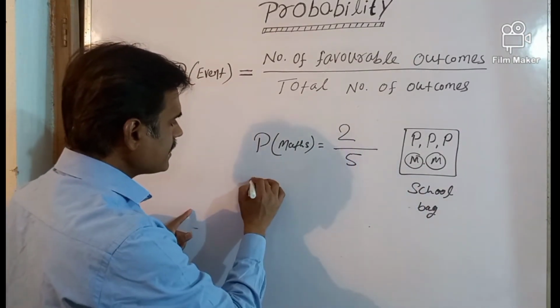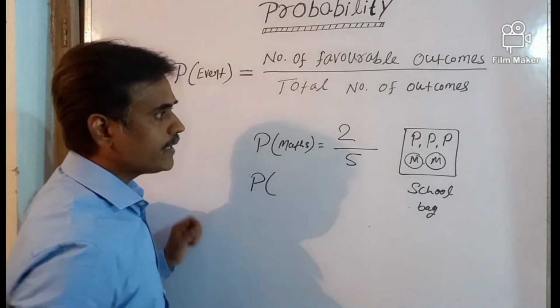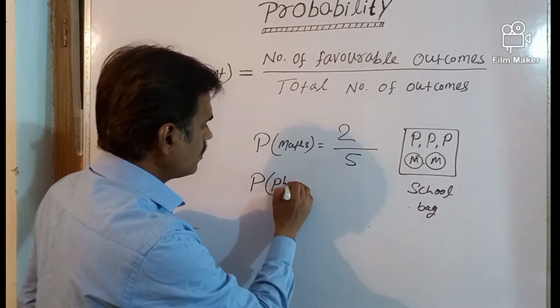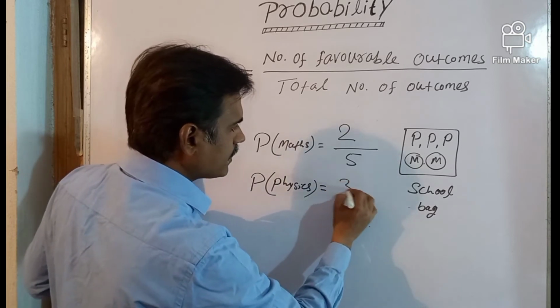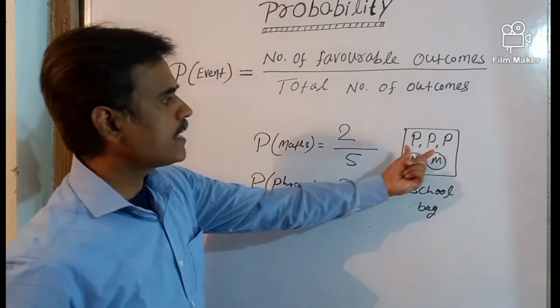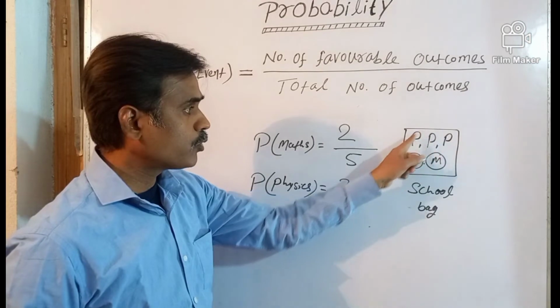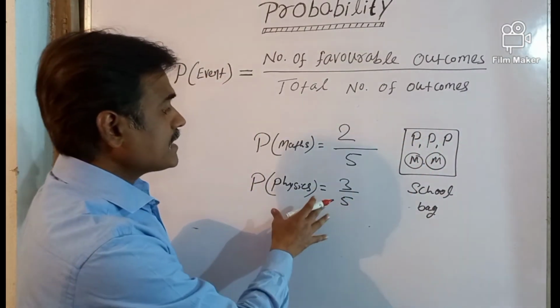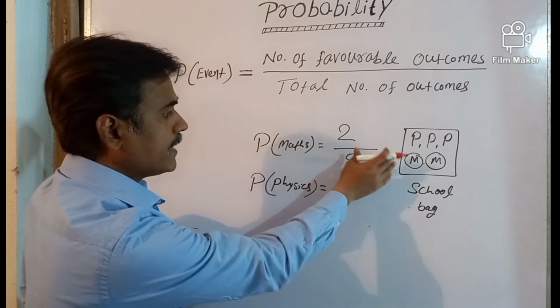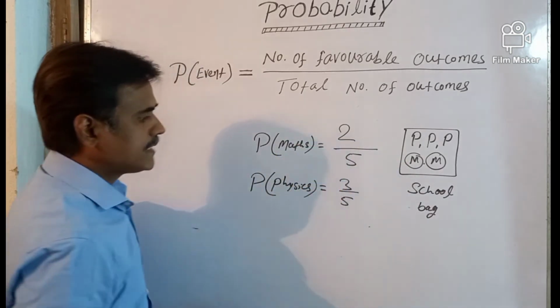We can take another example also. What is the probability of the book being a physics book? The probability will be 3 out of 5. That is, there are 3 books for physics and there are 5 books in total. So we will write 3 out of 5. This is the event of that experiment. We can see it clearly.